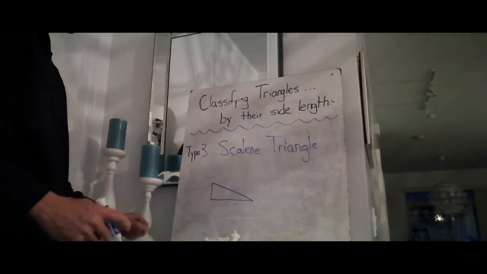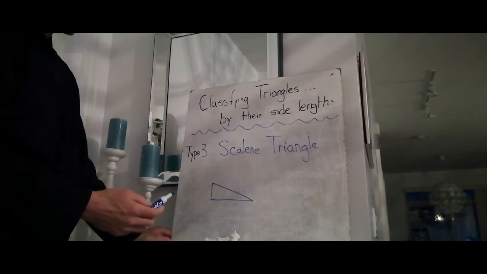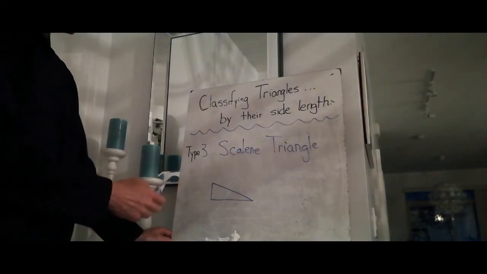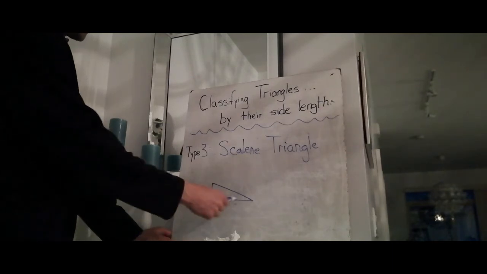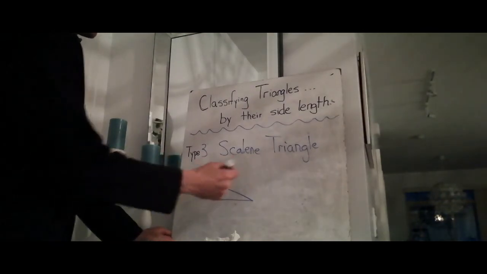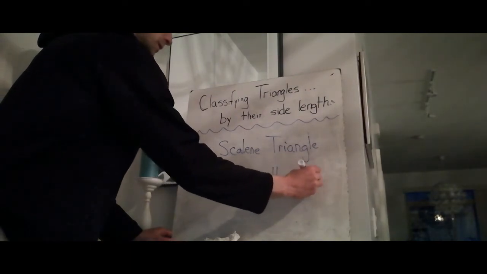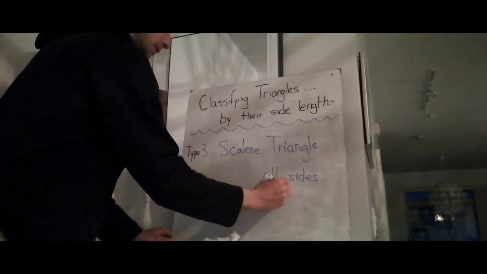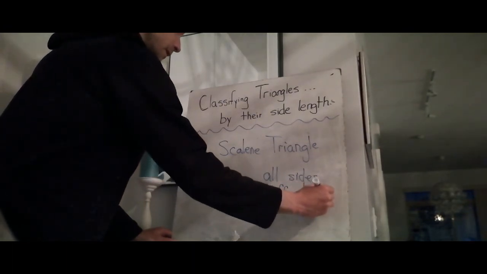All right, last type of triangle, type 3. It's called a scalene triangle. So in a scalene triangle, all sides are going to be different lengths. So again, you might have one side being 3 centimeters, one side being 7, the other side being 8 centimeters. So scalene triangle, all sides different lengths.